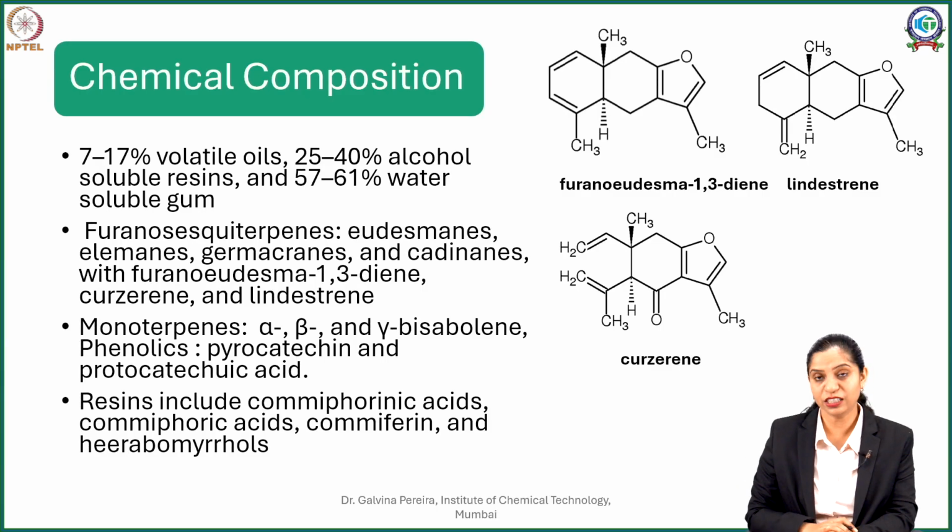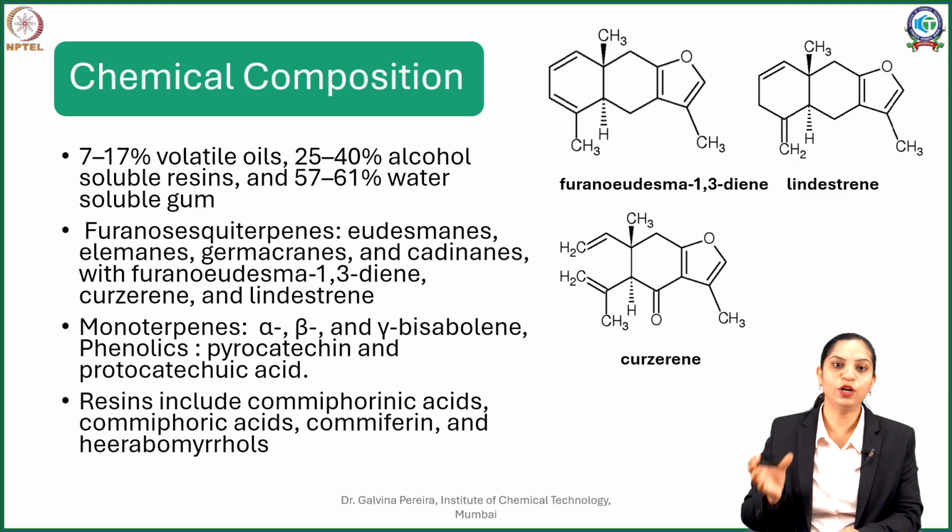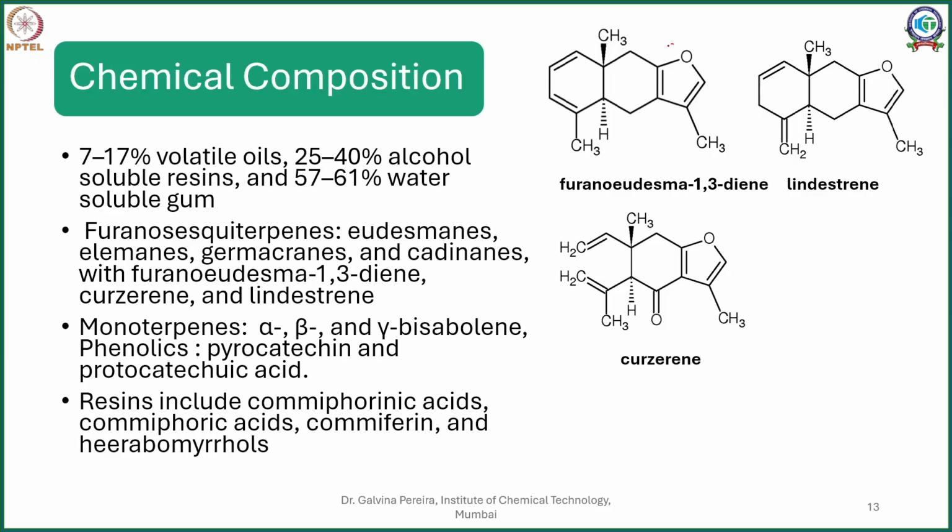The major part is your gum, and you will have your resins, almost 25 to 40% alcohol soluble resins, and a minor component, 7 to 17%, of your essential or volatile oil. Now this contains numerous compounds which belong to the category of furanosesquiterpenes. Furanosesquiterpenes, in addition to the sesquiterpenoidal part, have furans associated with them.